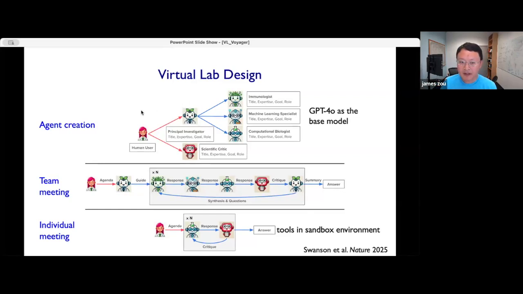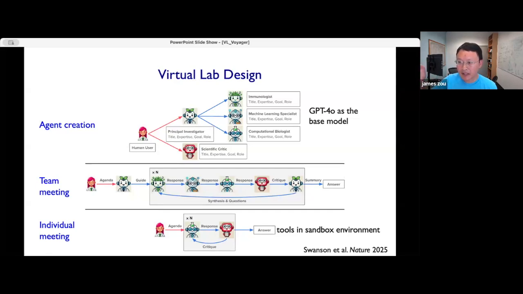And then for each project, it's the job of the AI PI to say, for this project, what are the areas of expertise needed to tackle this problem? If the project is to design new drug candidates, maybe the PI would say it's useful to have a protein engineering expert, or it's useful to have a computational biology expert.